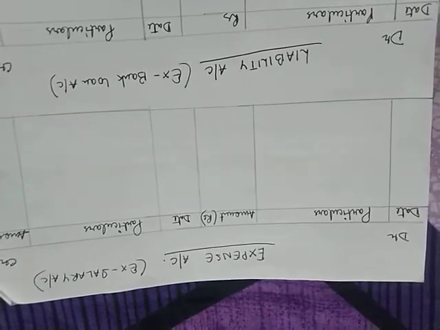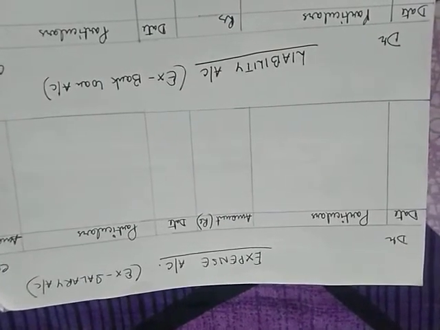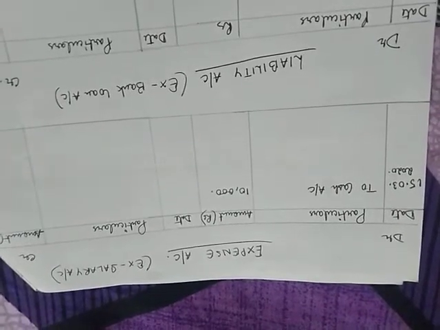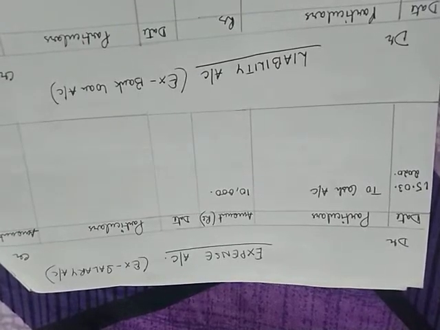Since you are paying in cash, you will write on the debit side of the expense account, that is salary account, 'to cash account' rupees 10,000. Here you can see that on 15th of March 2020 I have paid a salary of rupees 10,000. So that's why it is an increase in expense. That means I have incurred an expense, so it is coming on the debit side, to cash account.